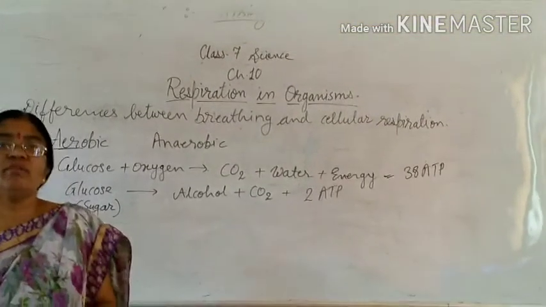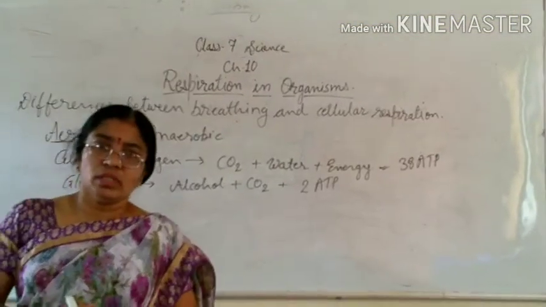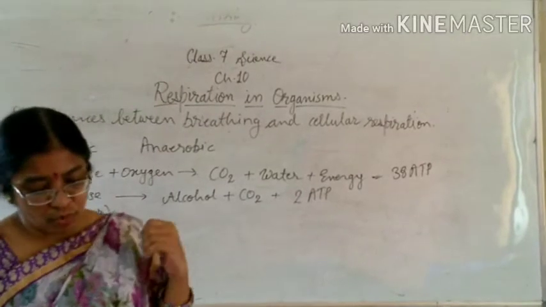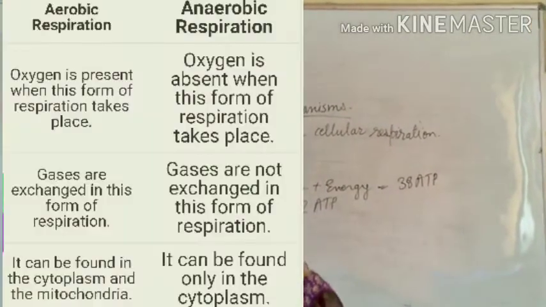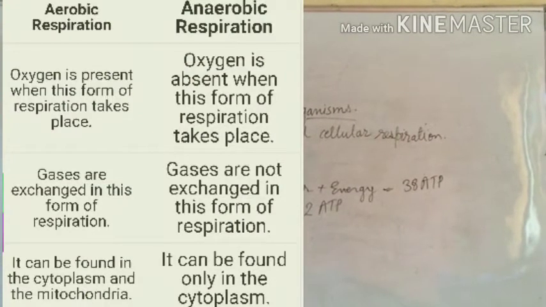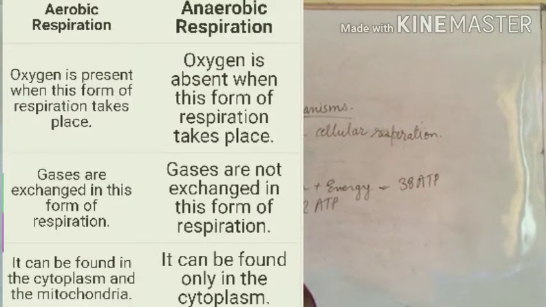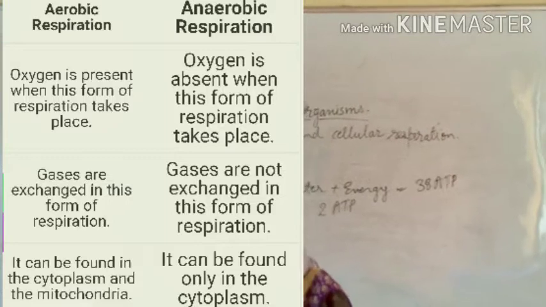Now we will differentiate between both these types of respiration, aerobic and anaerobic respiration. As you are seeing in this table, in aerobic respiration oxygen is required, while in anaerobic respiration no oxygen is required.